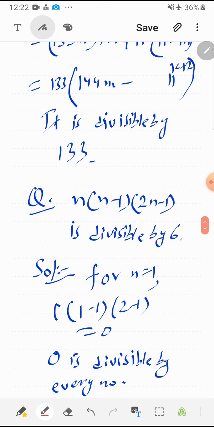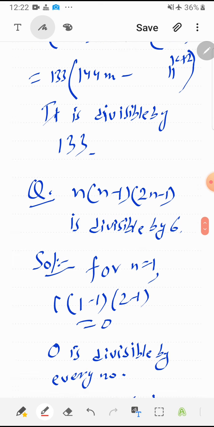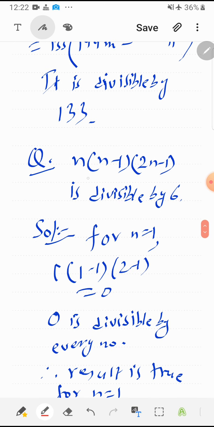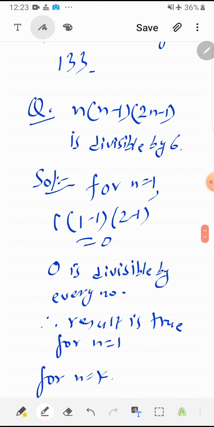The next question is a little bit different. It is a divisibility question, but the expression is different. It is n into n minus 1 into 2n minus 1 is divisible by 6. This we have to prove. For n equal to 1 we are getting 0, and as it is a fact that 0 is divisible by every number, we can say that 0 is divisible by 6 also. The result is true for n equal to 1.